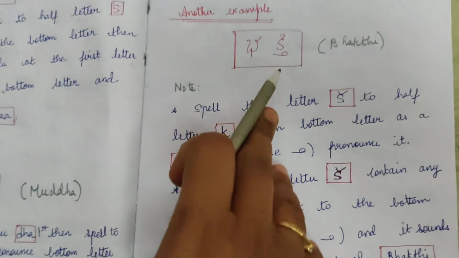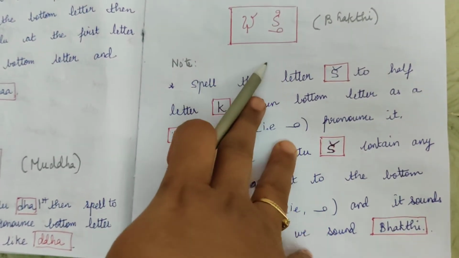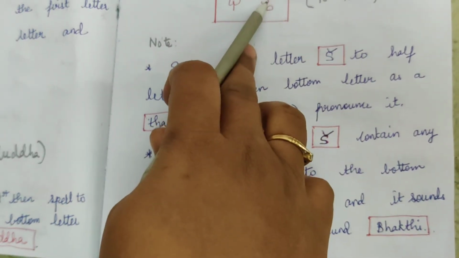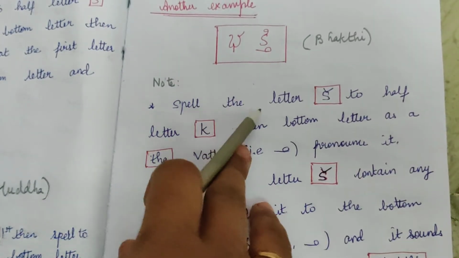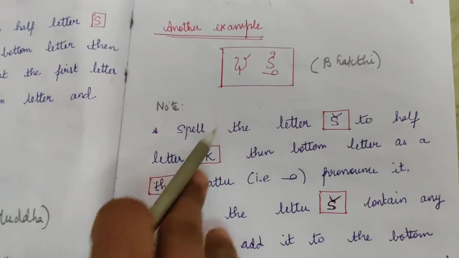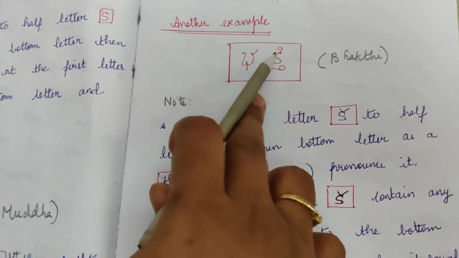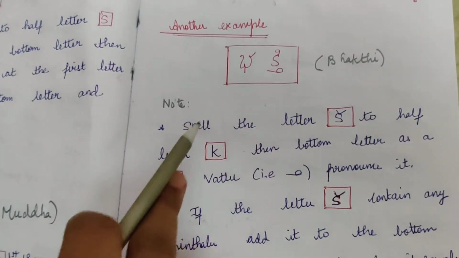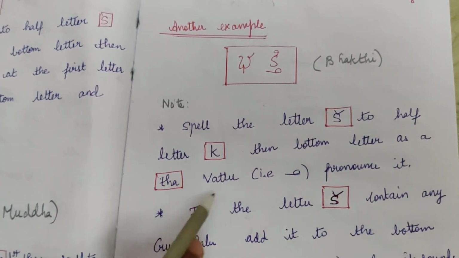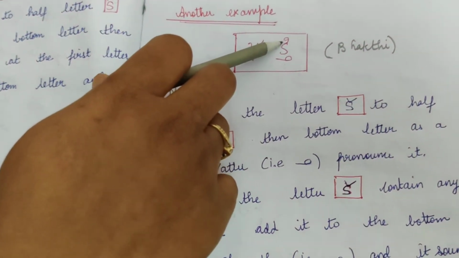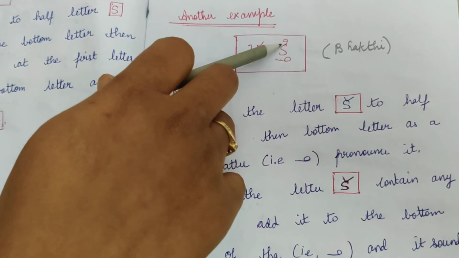Another example for the second case: Bhakti. How do you write Bhakti? First Ka. To the half letter we say 'ik'. Since it is in the second letter, it is 'ik'. Then the bottom letter is Ta, the Vattu, so you pronounce it Ta. There is a Guninthalu for Ta. Then comes Ti.